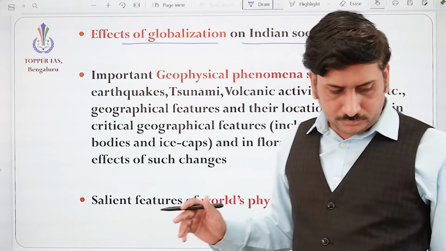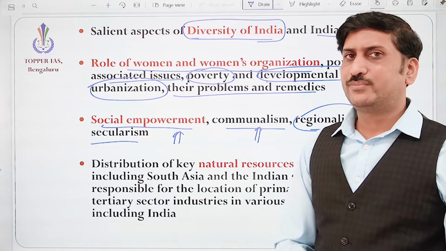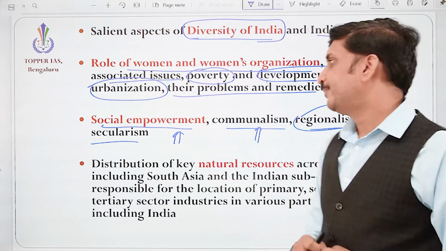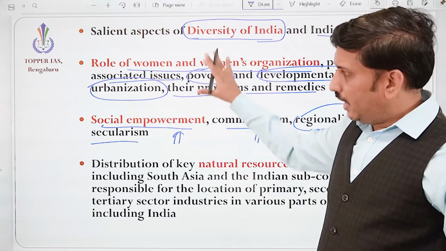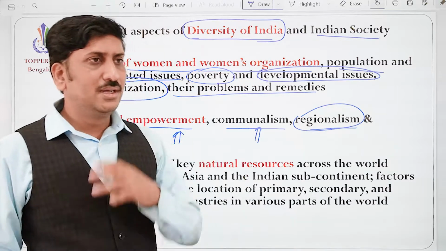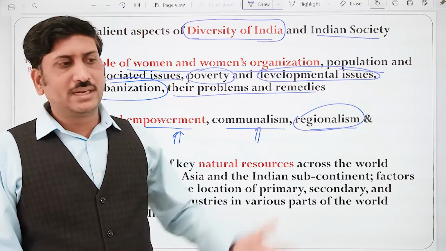So you can see this is the society part of the General Studies Paper 1. Okay, and we can see the questions will be mostly like that only. For example, the feminization of agriculture is increasing.